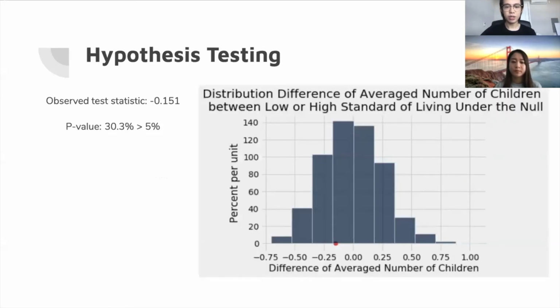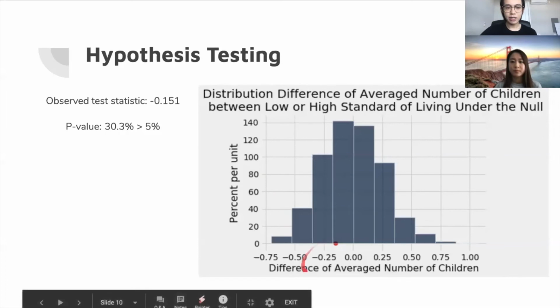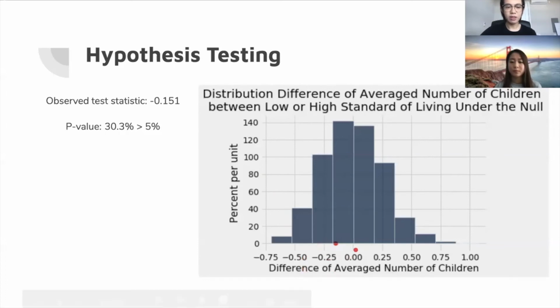After this, we try to visualize our data. The red dot here is the observed test statistic, and after calculating the p-value, we found out that the p-value is greater than the significance cutoff. So that means our result is consistent with the null hypothesis.